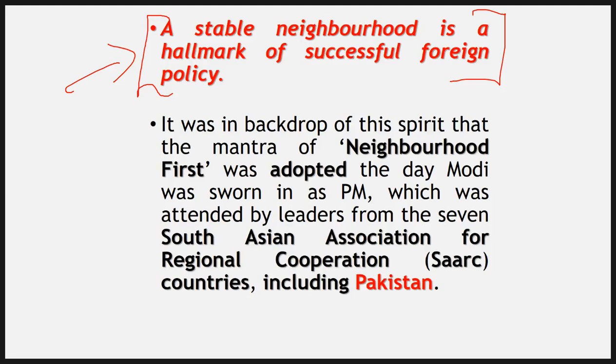When this neighborhood first policy was adopted by our country, when the Modi government came in at that point of time, it was of course a good initiative, no doubt, but it's not just on us. When it comes to Pakistan, the behavior of Pakistan, the mischiefs of Pakistan are something that we cannot ignore. We cannot take it lightly. We cannot have talks and terror going on simultaneously.